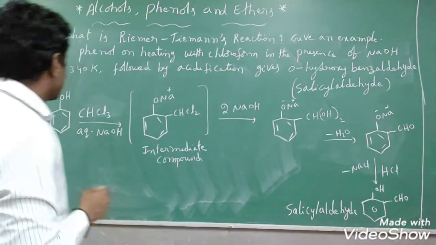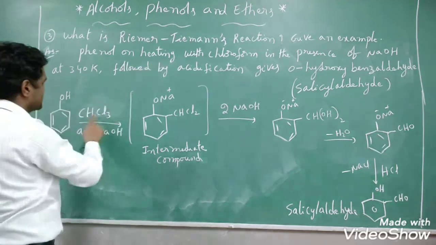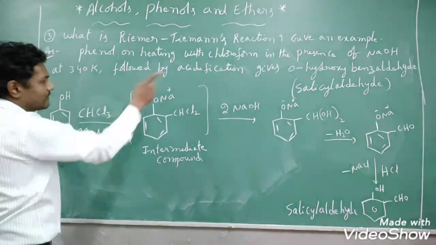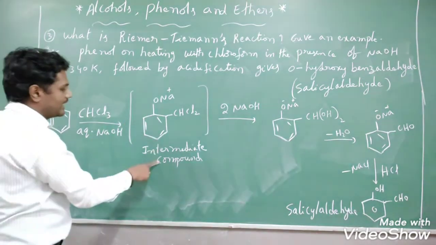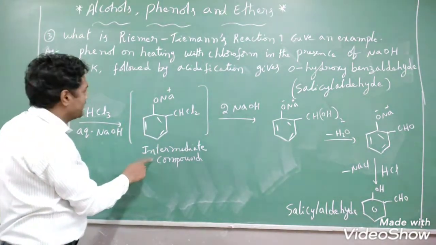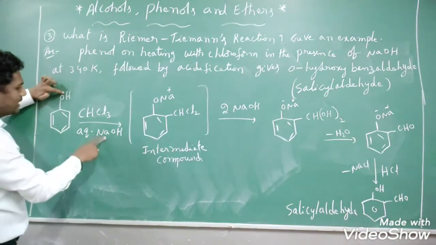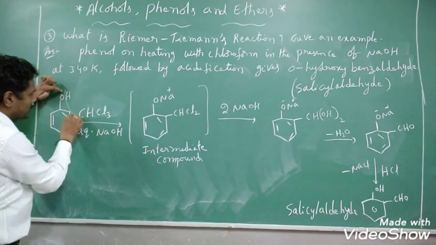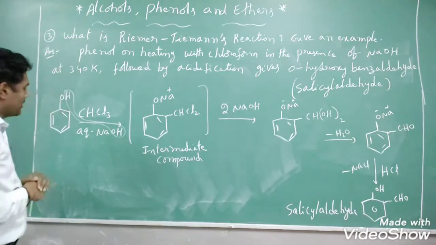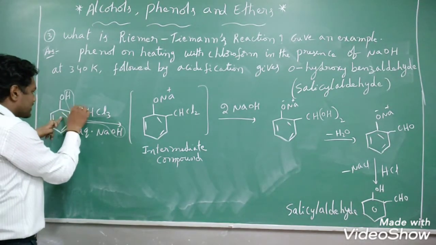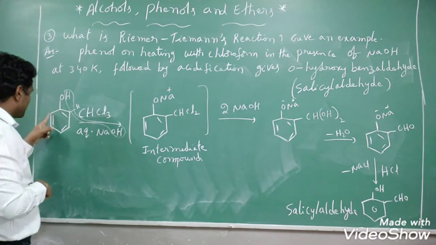Okay, now let us see phenol on heating with chloroform CHCl3 in the presence of aqueous NaOH at 340 Kelvin. First you will get some intermediate product. How will you get the intermediate product? You may ask a question here, right? Here OH is there, here NaOH is there. Here one of the H plus ions and OH is removed as a water molecule, right? Here on the ortho position nothing is there, meaning H is there. Hydrogen is available at each and every carbon position.